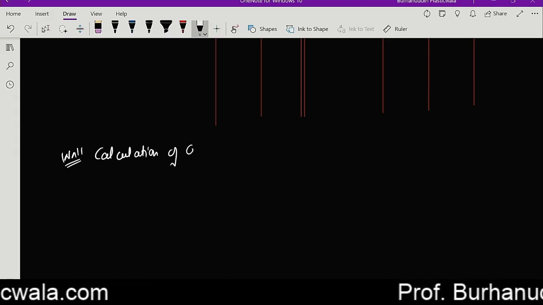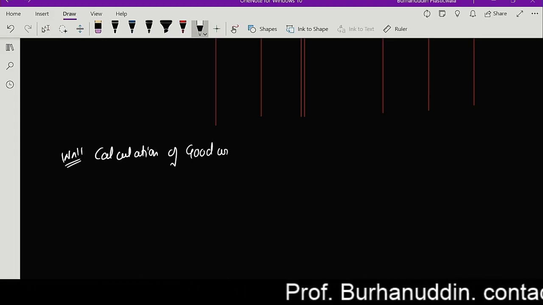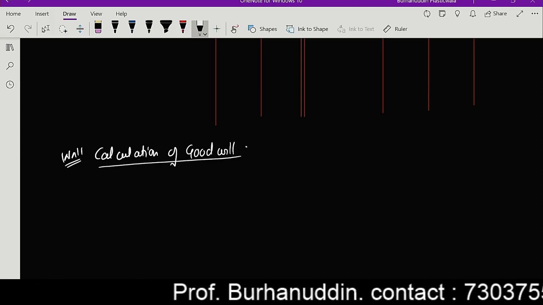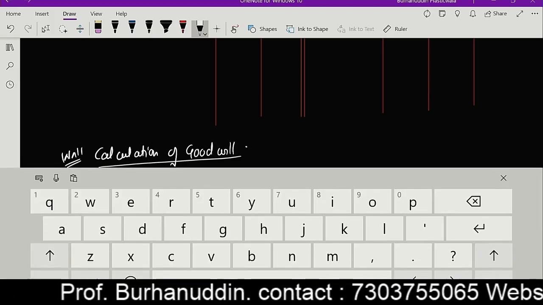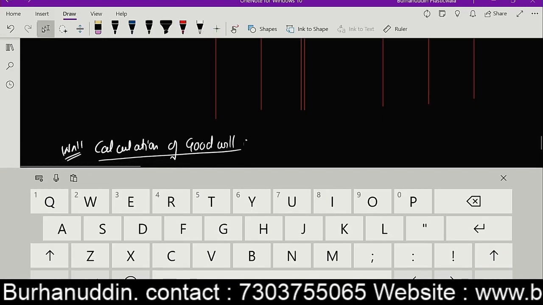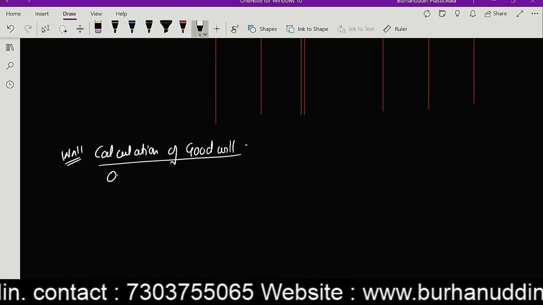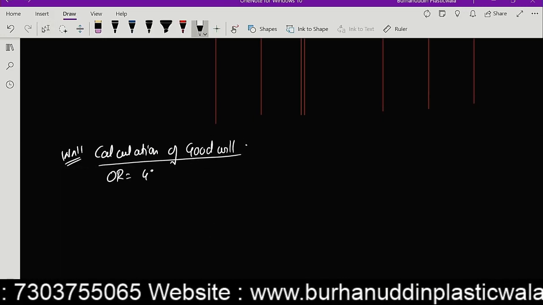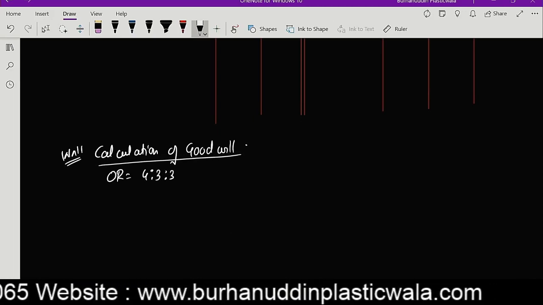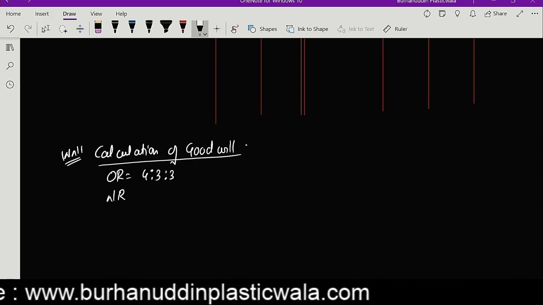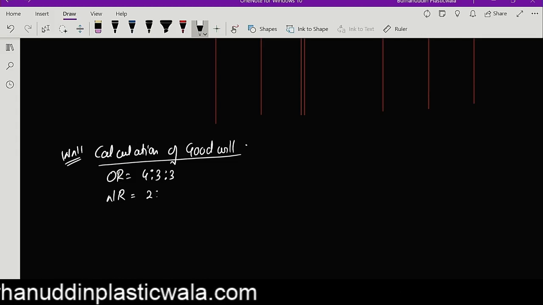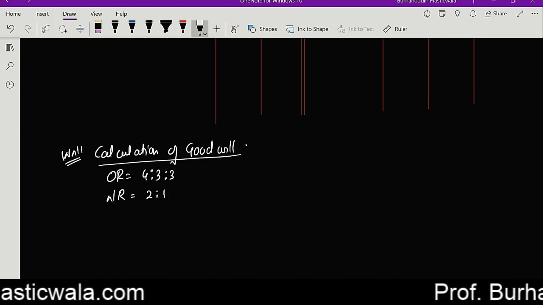Calculation of goodwill. Now they have given me the information that the old ratio in the question is 4 is to 3 is to 3, and the new ratio in the question they are telling me is 2 is to 1. Guys, am I correct?